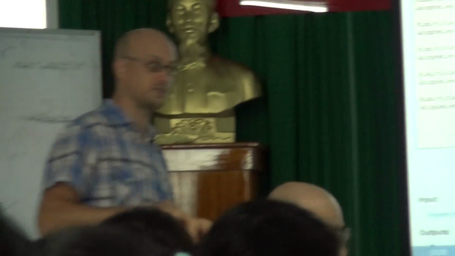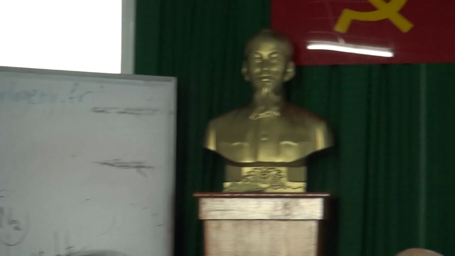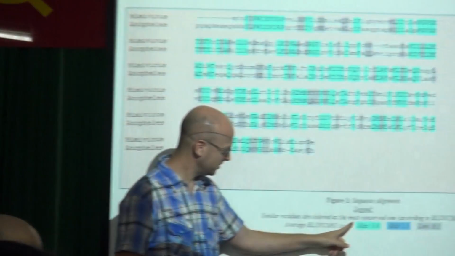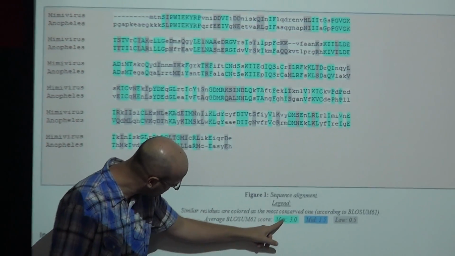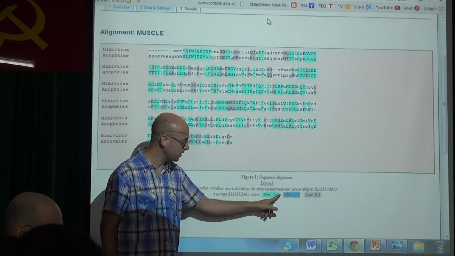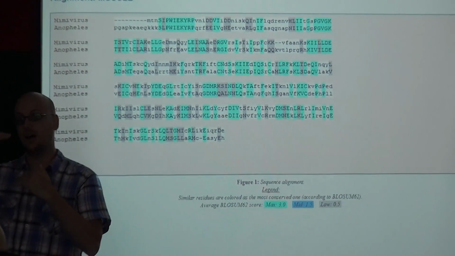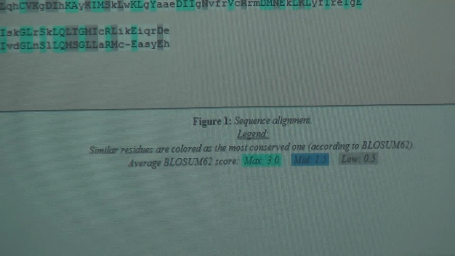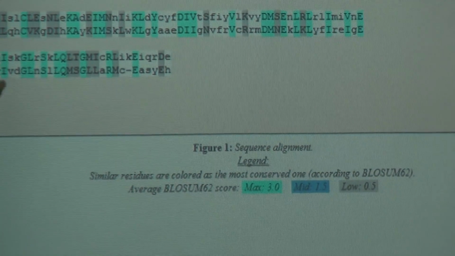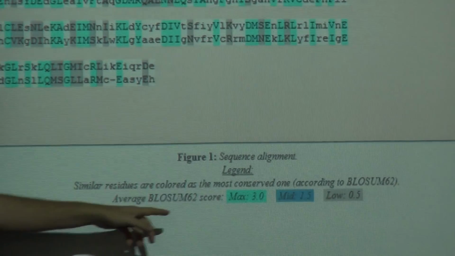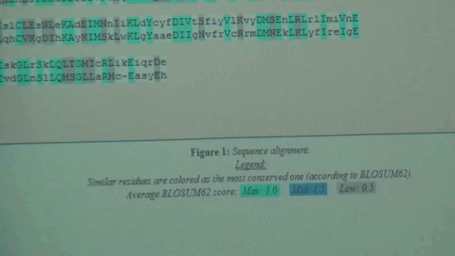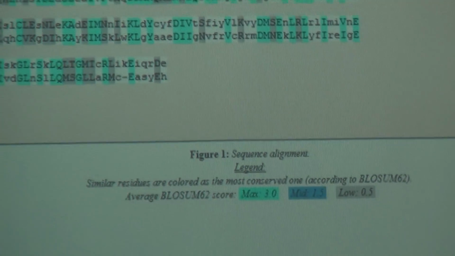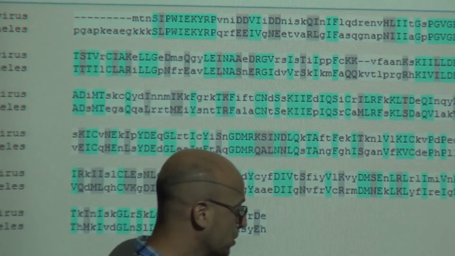Yes, good question. Very good. So the color in MUSCLE is written here. So green, is this green? Yes. Let's say green here means a very high match. So green means a high match. Blue means medium match. And gray means lower match.